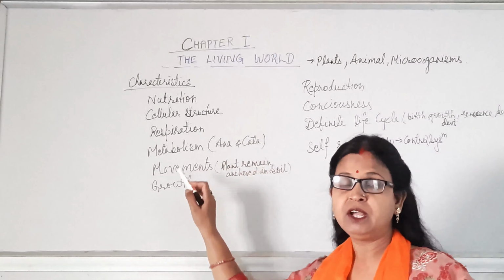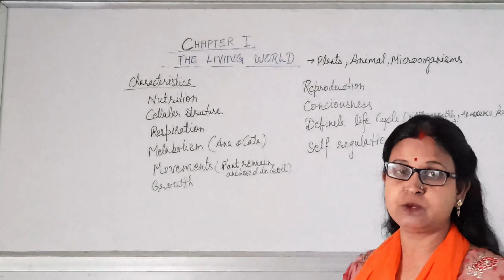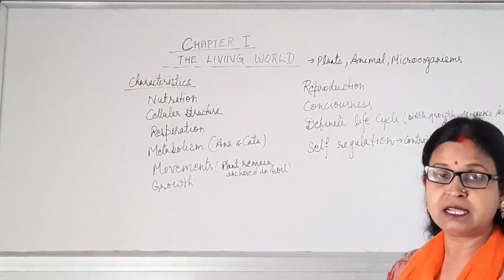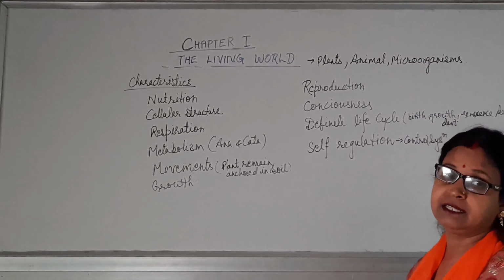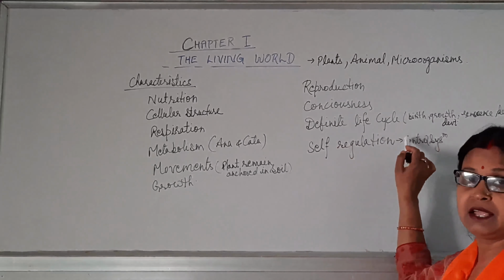Living organisms undergo reproduction, not production. That means they give rise to young ones like their own. Then consciousness. They have different sense organs and hence they show consciousness, and this is the most important characteristic which is present in all living beings. Then definite life cycle. That means all living organisms show birth, then growth, development, senescence, and finally death. They undergo all these stages, and that's why it is known as a definite life cycle.